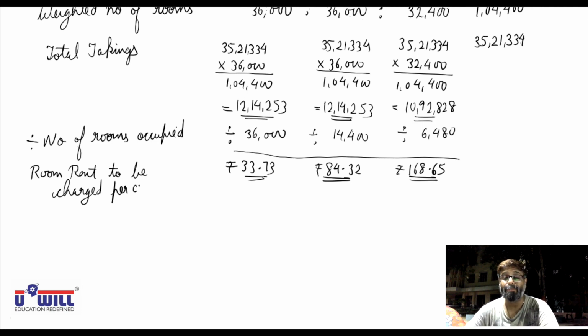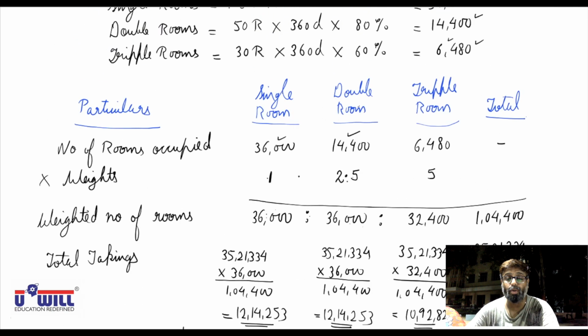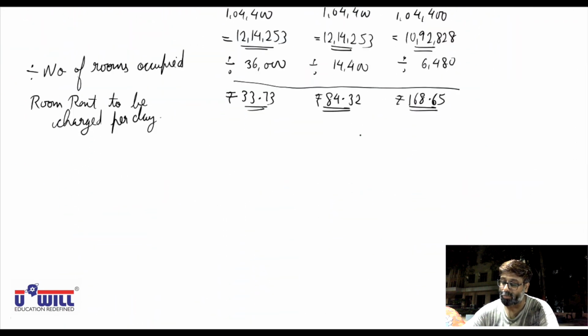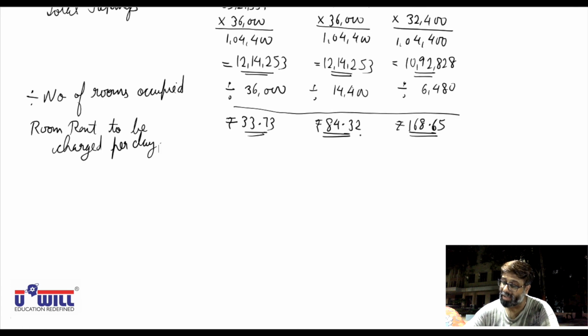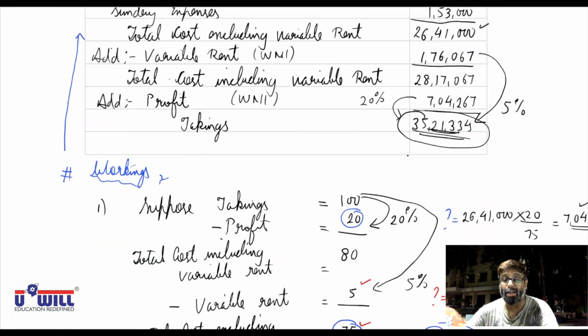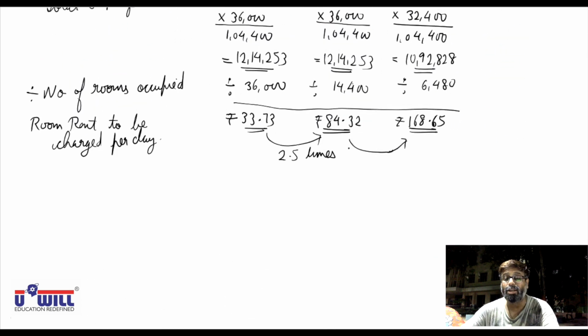All of you cross verify. It was given that the rent of a double room should be 2.5 times that of a single room. Rent of single room we got 33.73. Do it into 2.5. Cross check. Do we get 84.32 or not? So is this coming to 2.5 times of single room or not? Yes. And for triple rooms, the rent should be twice that of a double room. If you do 84.32 into twice, do we get 168.65 or not? Yes. So the condition we required is fulfilled over here.